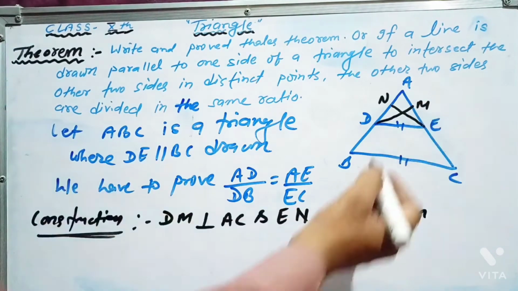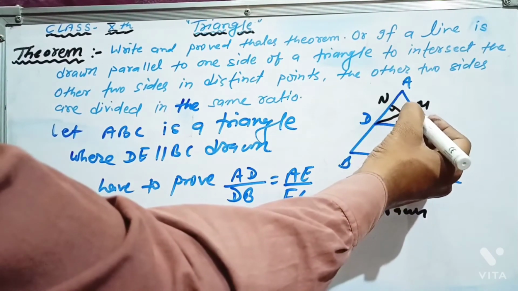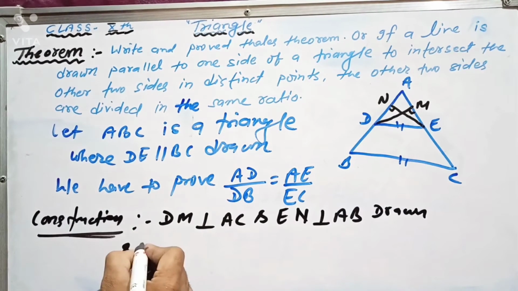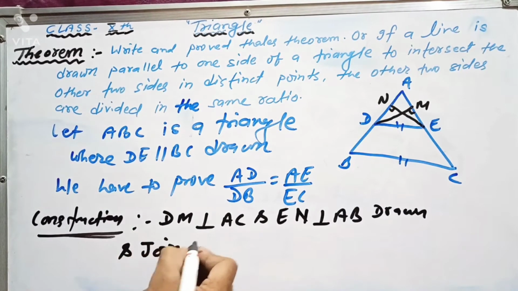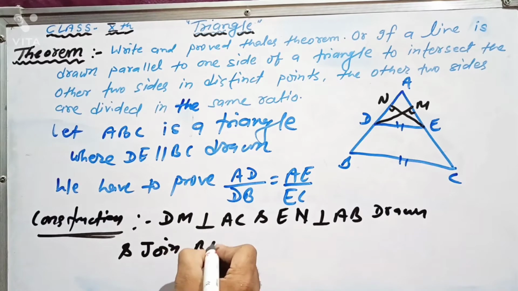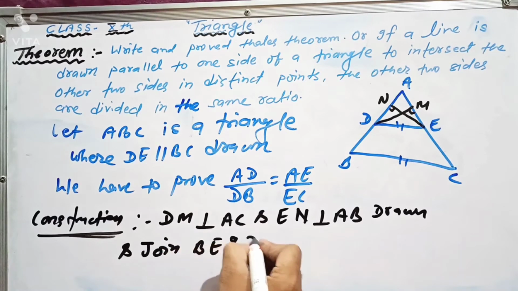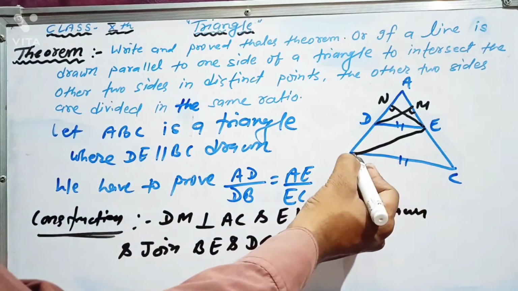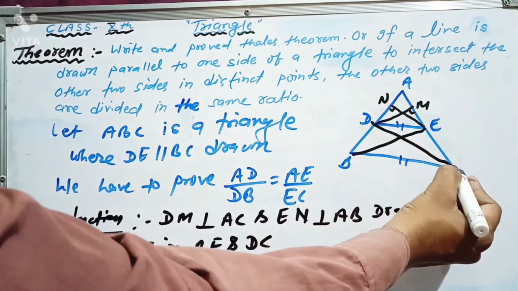These are perpendiculars, so a 90-degree formation will be there. Also, join BE and DC. Suppose I have joined these.